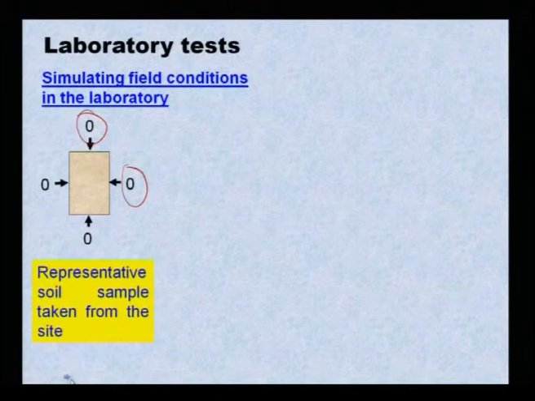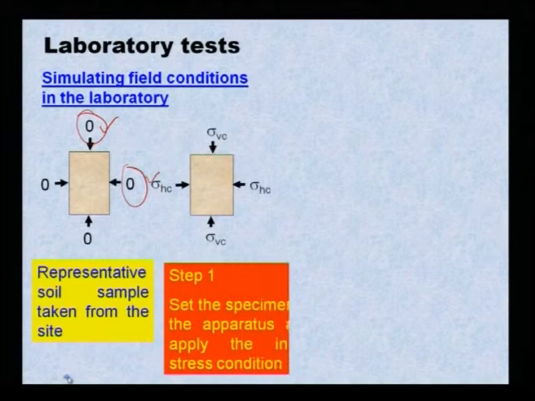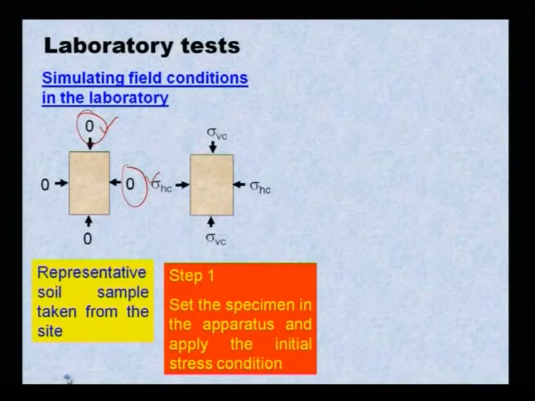Now, the moment you take the soil sample from the ground, it lost its overburden as well as confining pressure. So lateral pressure is 0, overburden pressure is 0. Now, step 1, set the specimen in the apparatus and apply the initial stress condition. That means all round confining pressure you have to set.